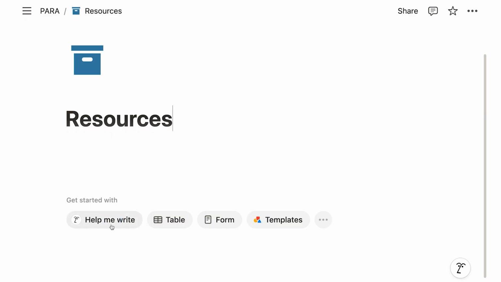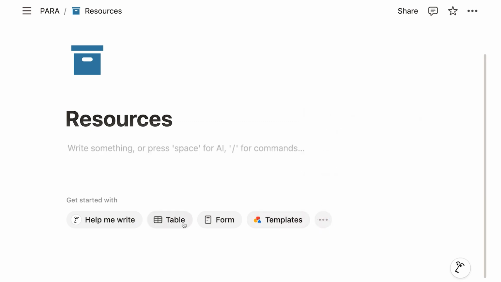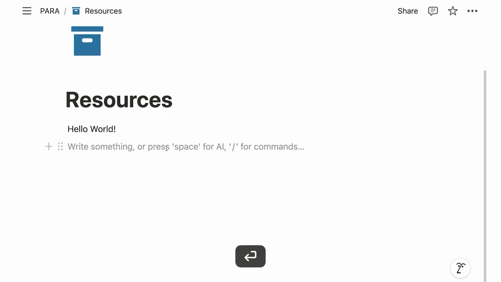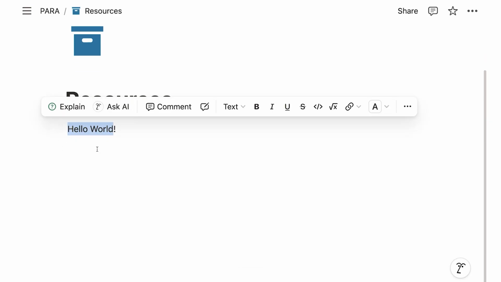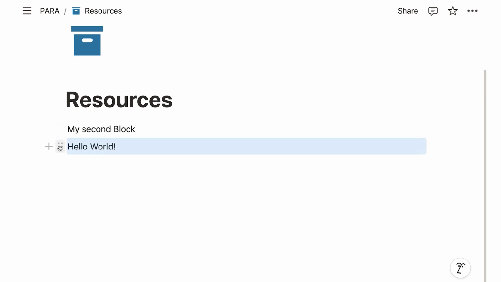On a new page, you also see that Notion will suggest you some starting resources, right? It shows you AI to help you write something and asks you whether you want to create a table, a form, or look at any templates. You can also click on the 3 dots to see more options, but actually we want to start from scratch without any help. So in order to do that, we simply click below the title. And you see, the second I do this, it gives me this, again, like this little highlight, write something or press space. So we can simply say, hello world, exclamation mark. And then if we wanted to, we could press enter. And remember, everything in Notion is a block. So here is my one block, and I just created my second block. Whenever I press enter, I get a new block. And if I hover over any block, these 6 dots, right, that I used before to drag things around, I can of course do this here as well, right, reorder these blocks.